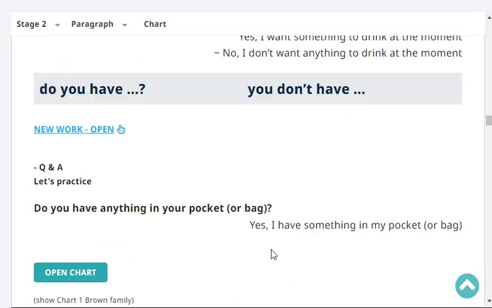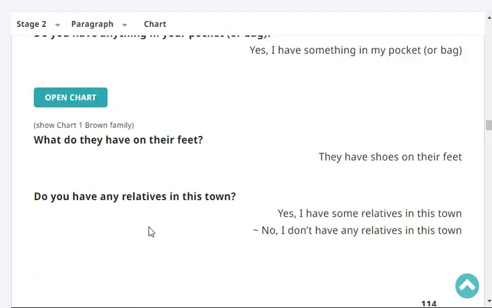Do you have? You don't have. Do you have anything in your pocket? Yes, I have something in my pocket. What do they have on their feet? They have shoes on their feet. Do you have any relatives in this town? Yes, I have some relatives in this town.